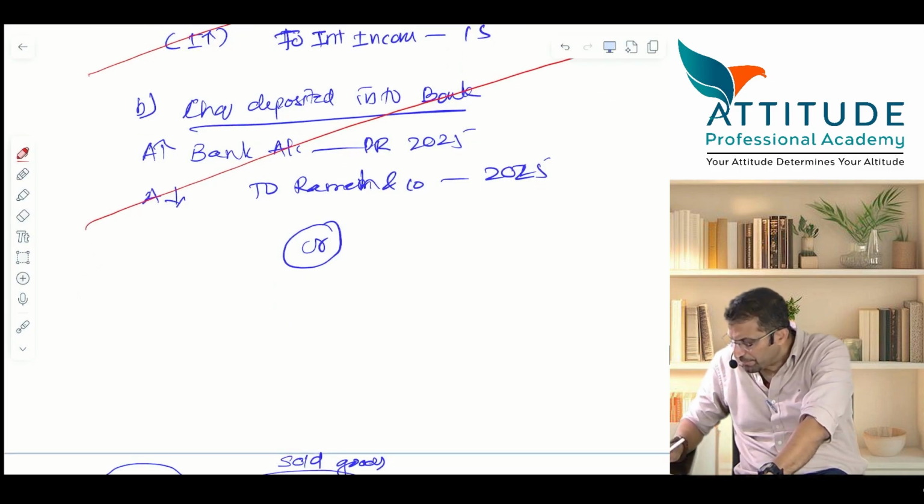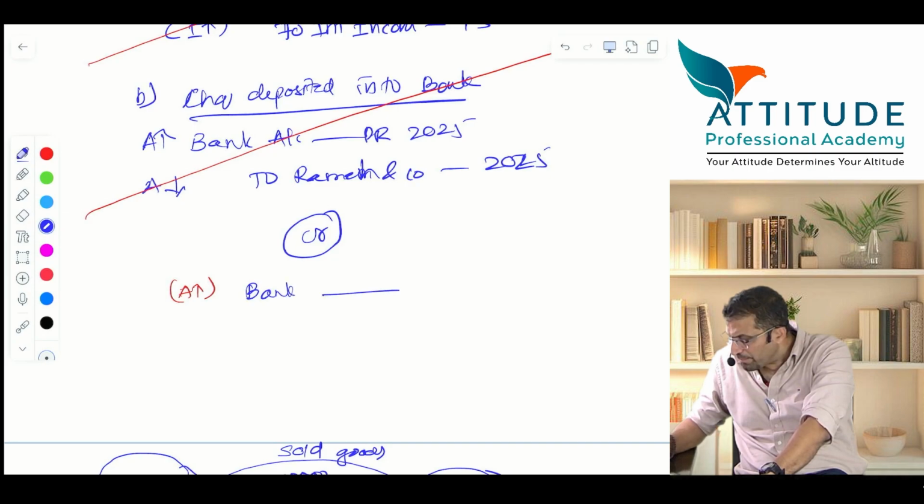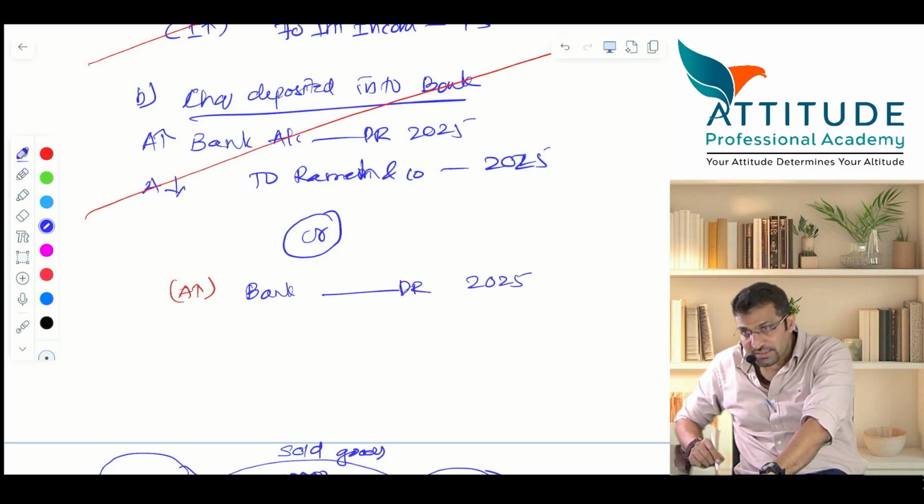Now tell me entry. I'll tell you. You have received a check. Asset increases. Bank account debit 2025. Is that clear?